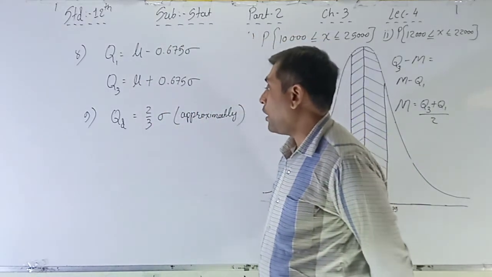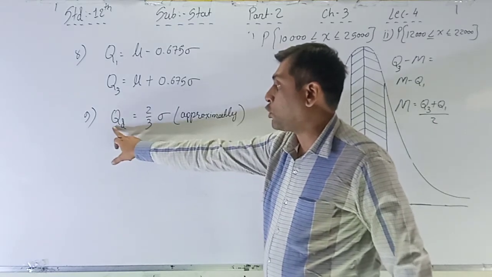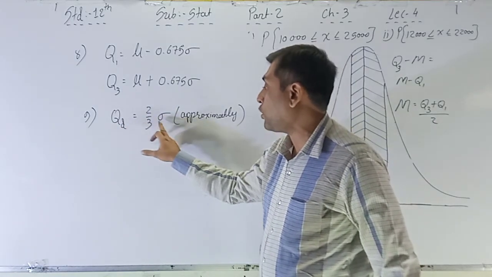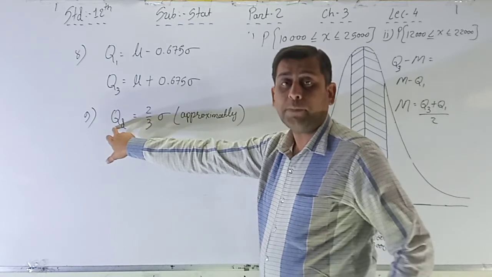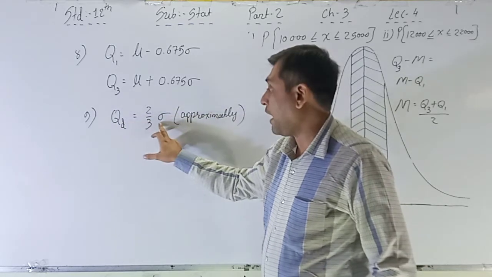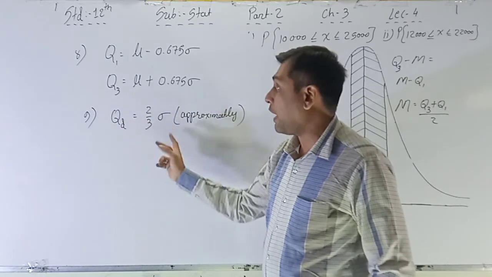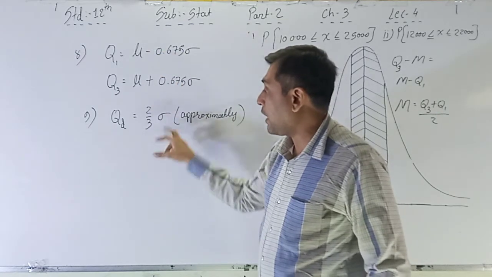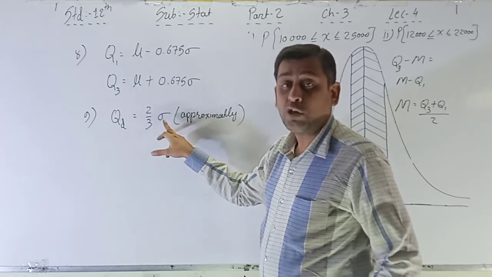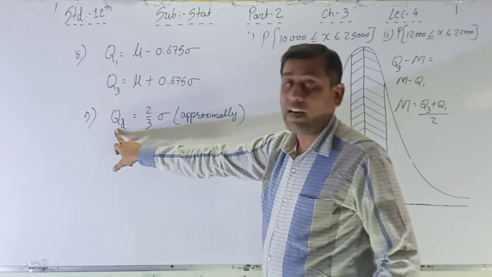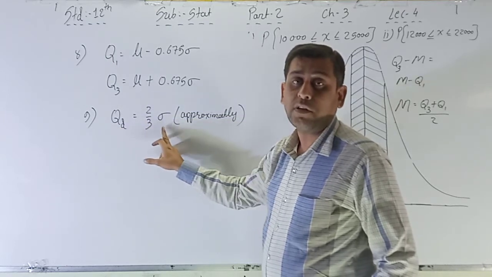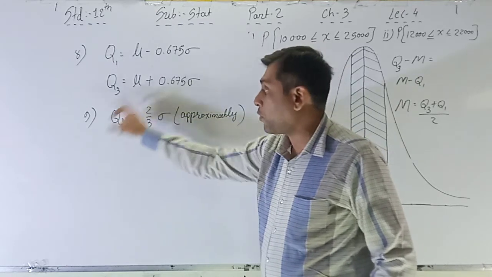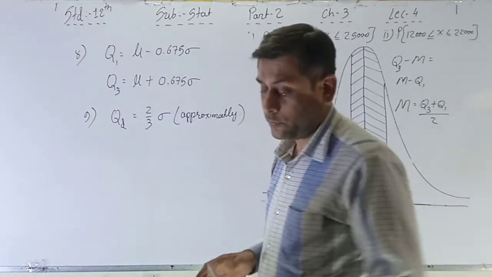Okay. So here quartile deviation, that is QD, is equal to 2 by 3 sigma. Sometimes quartile deviation you have to find out and sigma is given. Again vice versa like this, indirectly sigma is not given, quartile deviation is given, you have to find out the sigma on the basis of this formula. Okay, so this is the formula.